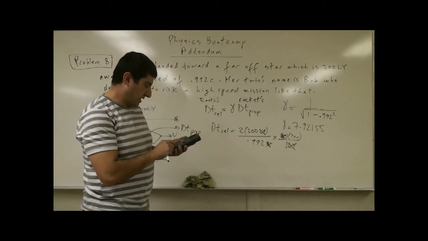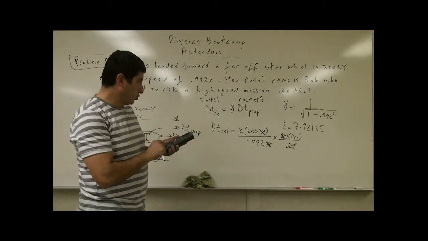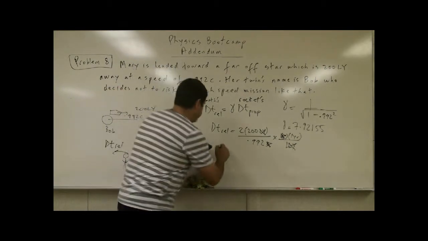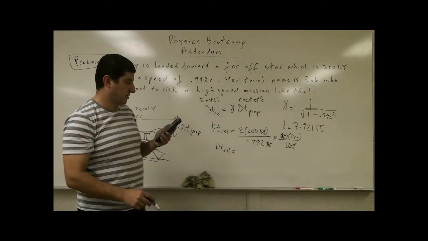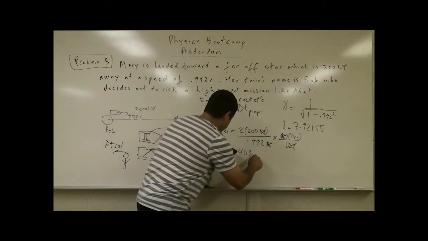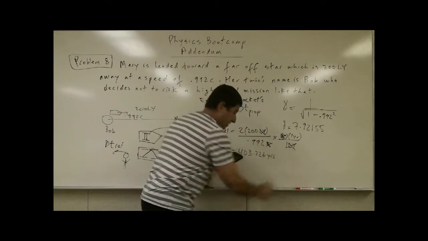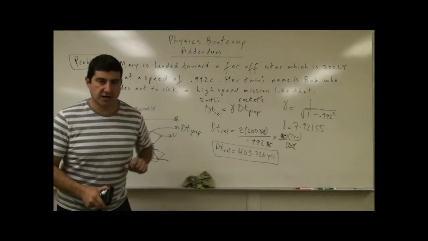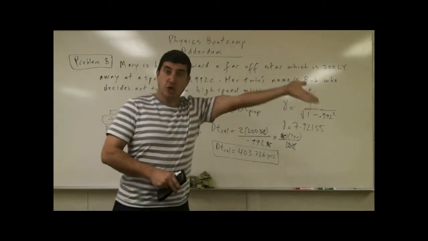So you have 2 times 200 divided by 0.992, and it's going to be 403.226 years.